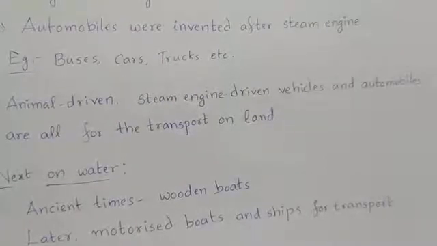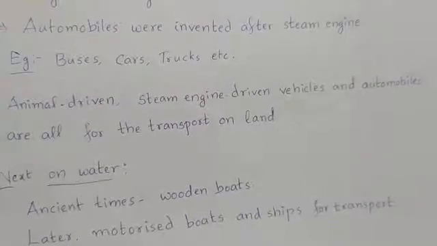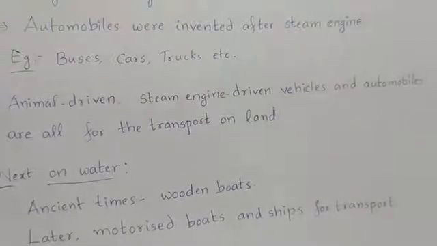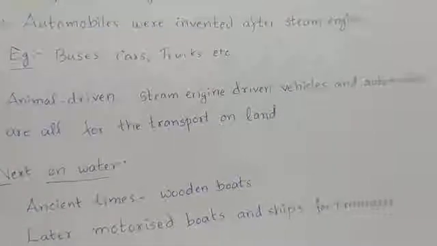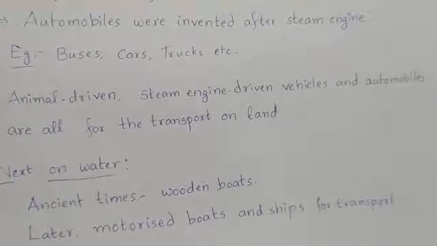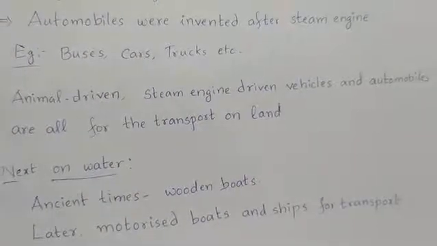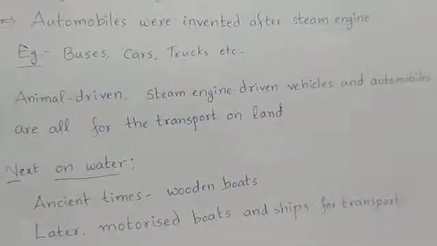They all were developed one by one. But all these animal driven vehicles, steam engine driven vehicles and automobiles, they are all for the transport on the land, right? Then transport on the water, how it got developed?